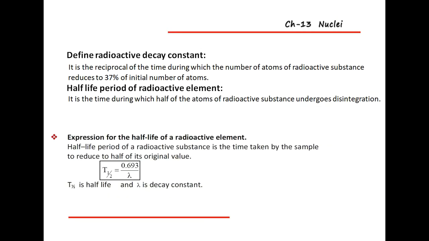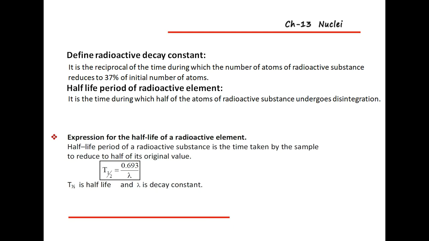Next one we'll see what is meant by the radioactive decay constant. The radioactive decay constant is the reciprocal of the time during which the number of atoms of a radioactive substance reduces to 37% of the initial number of atoms. So it is the reciprocal of what? The time during which the number of atoms of a radioactive substance reduces to 37% of the initial number of atoms.